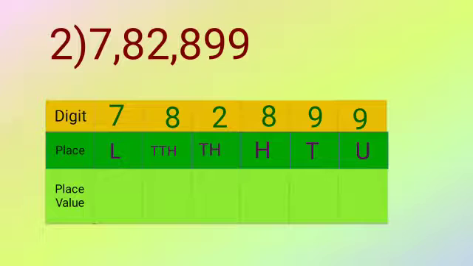Now quickly write the place value for everyone. For unit it is 9. For tens it is 90. For H it is 100, that is 800. For TH it is 2 with 3 zeros. For TTH it is 8 with 4 zeros, that indicates 80,000. And the last one is 7 with 5 zeros, separated with commas.